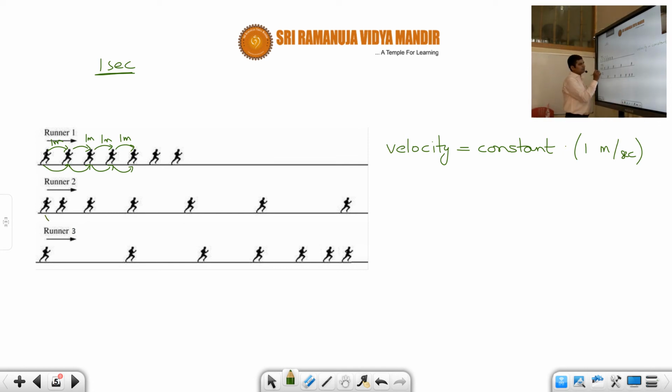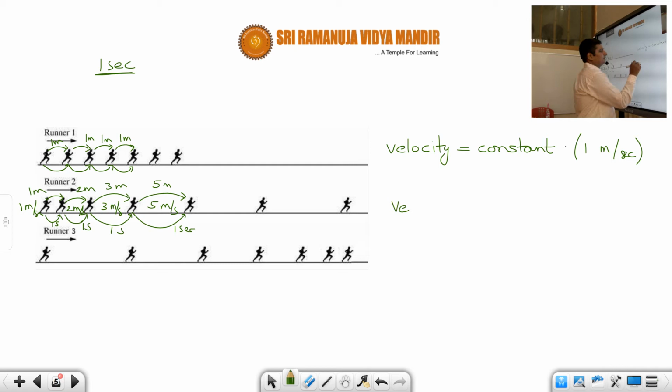Now runner 2, students. You see here, in 1 second, let's say he has covered 1 meter. Next 1 second he has covered how much? 2 meters. Next 1 second? 3 meters. Next 1 second? 4 meters or 5 meters, let us say. So in the first 1 second velocity is 1 meter per second, next 2 meters per second, next 3 meters per second, next 5 meters per second. So like that, velocity is increasing. Correct or not, students?